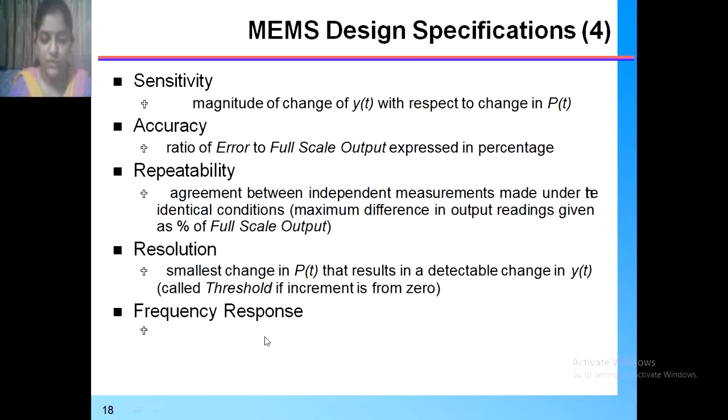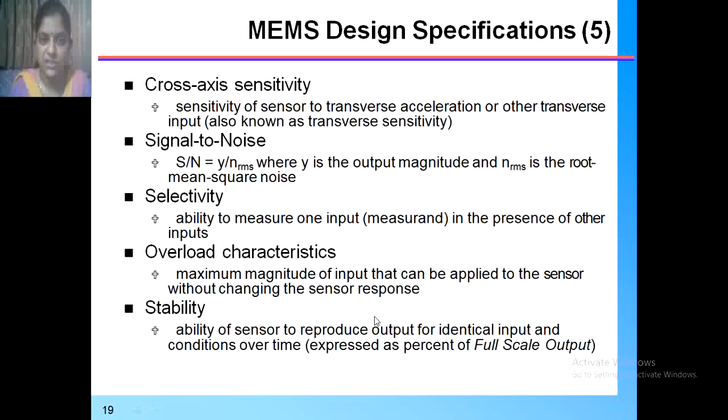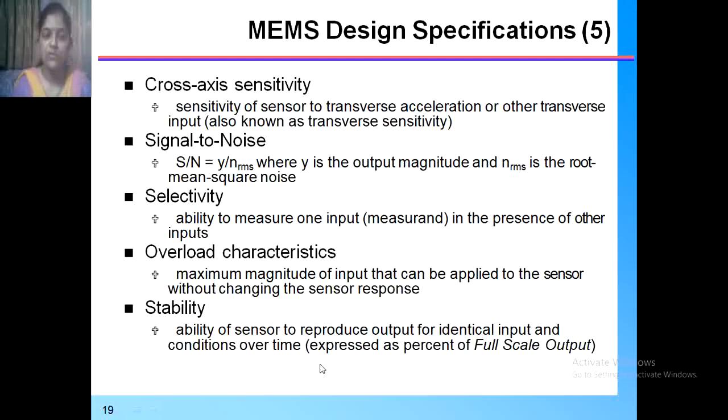Then we have to check the frequency response for different frequencies. Then cross axial sensitivity, the sensitivity of the sensor to transverse acceleration or other transverse inputs. Then signal to noise ratio, where y is the output magnitude. Then selectivity, the ability to measure one input. We also have to check overload characteristics. Then stability: the ability of the sensor to reproduce output for identical input or not. So these are the specifications of MEMS.